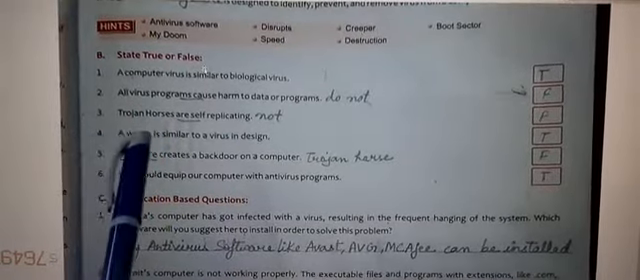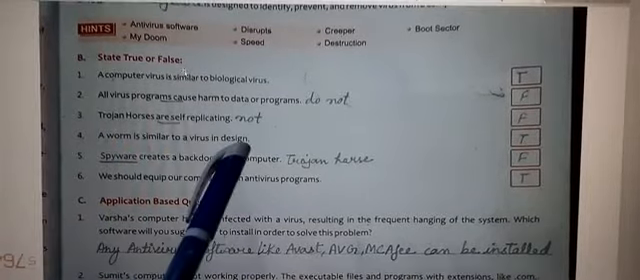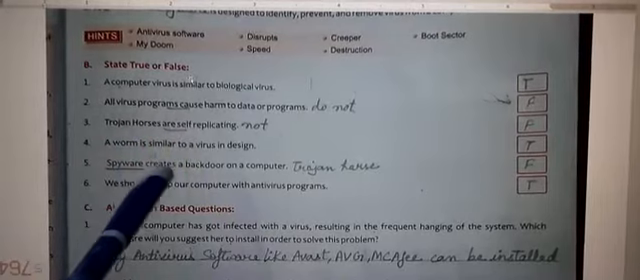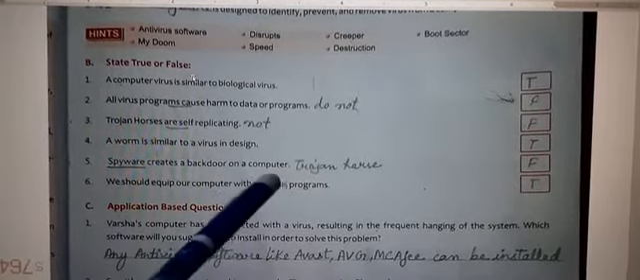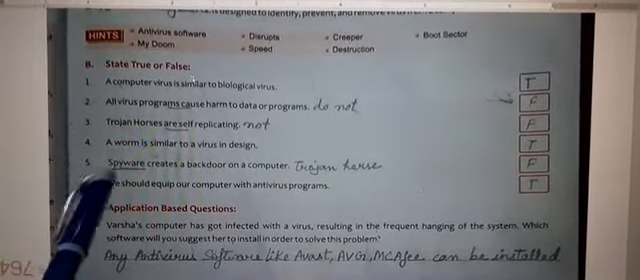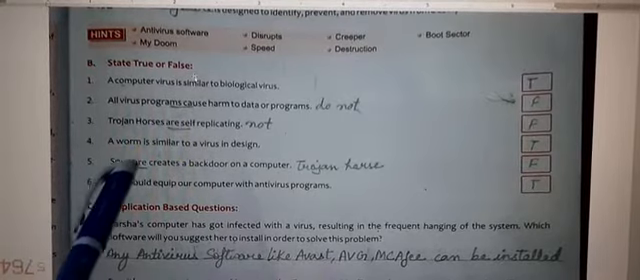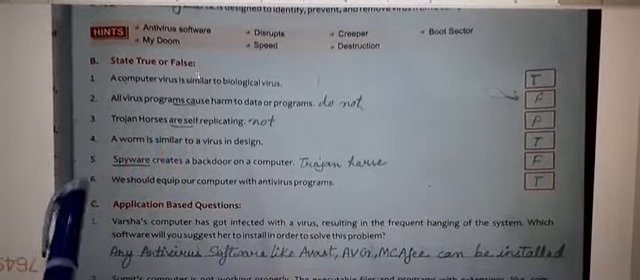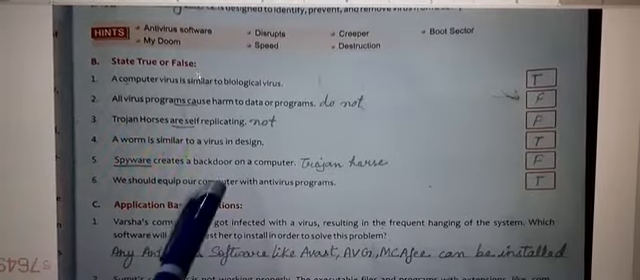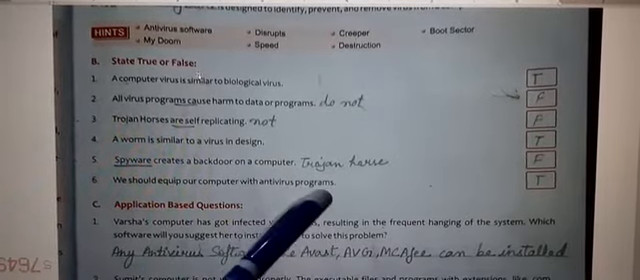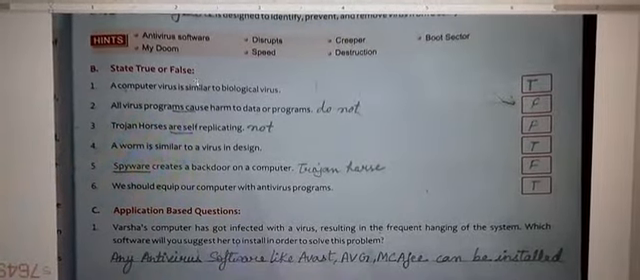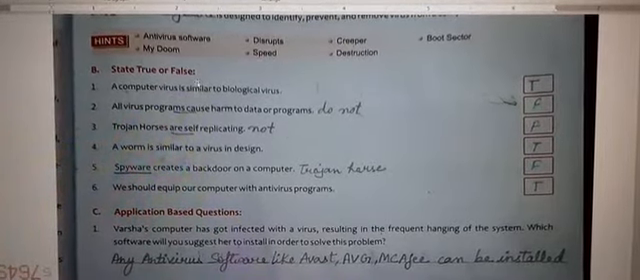Fourth, a worm is similar to a virus in design. Yes, it is true. Fifth, spyware creates a backdoor on a computer. It is false. In place of spyware, Trojan horse creates a backdoor on a computer. Sixth, we should not equip our computer with antivirus program. Yes, it is true. So, you all know students how to write true false in your copy.